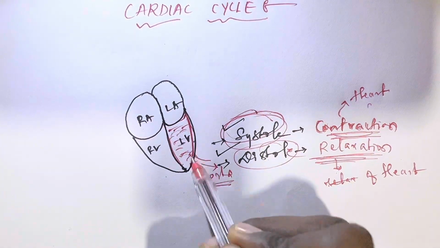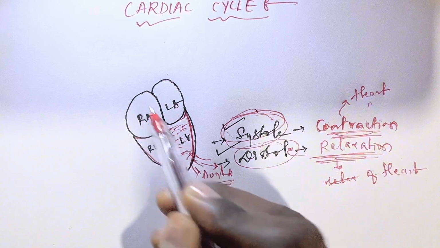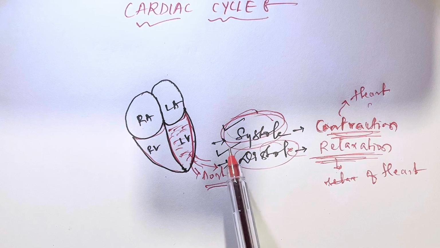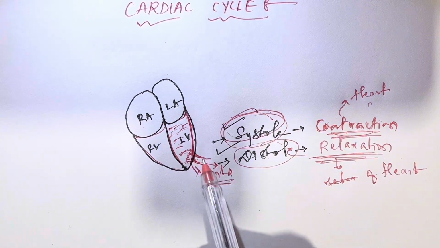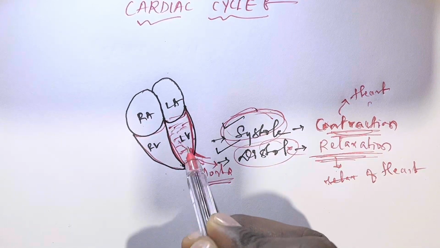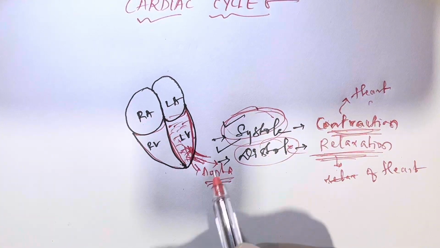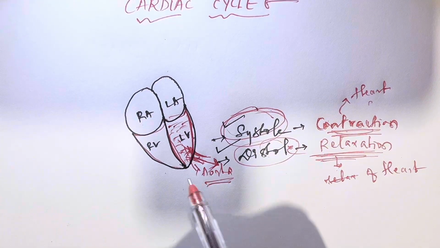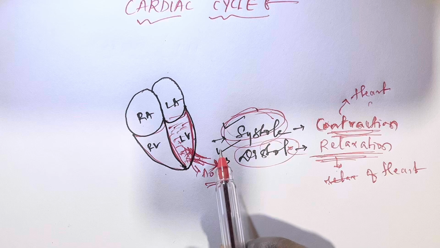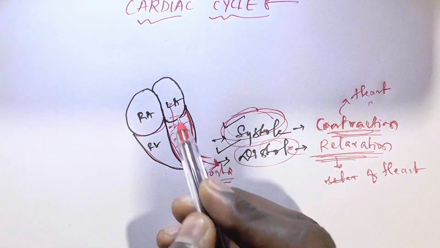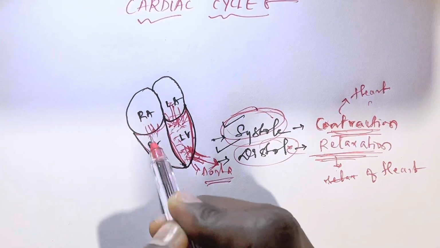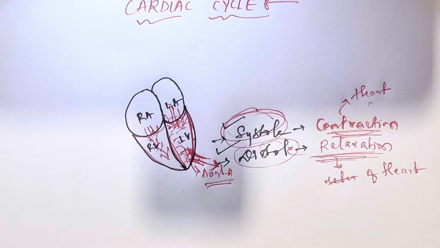So this is the left ventricle, this is the right ventricle, this is the right atrium, this is the left atrium. In systole, the blood is ejected from the ventricle. How? After the contraction of the left ventricle, the blood is ejected from the ventricle through the aorta. So what is diastole? Diastole means the relaxation of the heart. In diastole, the blood is filled inside the ventricle.